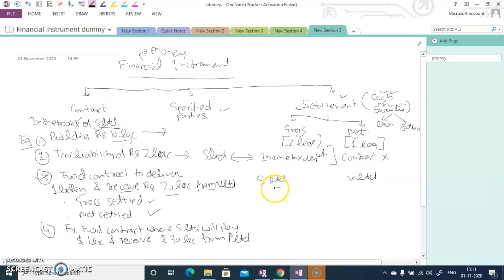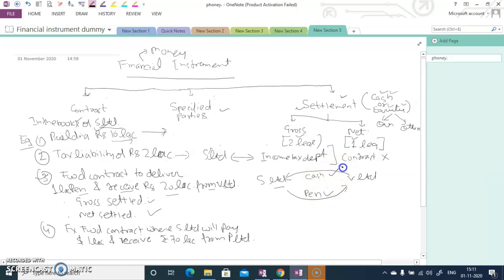So I am S Limited. S Limited will be receiving money, meaning cash, from V Limited, and delivering pens. So here two legs are there: one leg is cash, the other leg is pens.